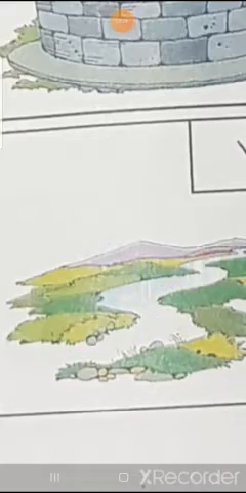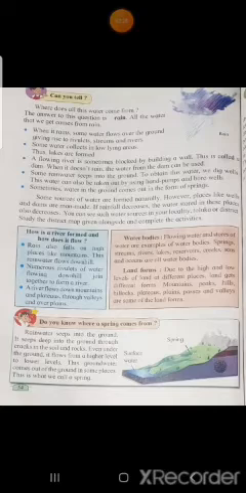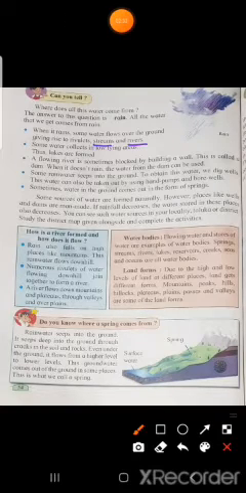And children, small rivers are called streams, and small streams are called rivulets. Okay, so rainwater, when it flows around the ground, forms rivulets, streams, and rivers.